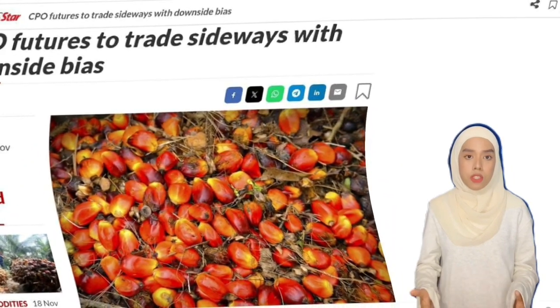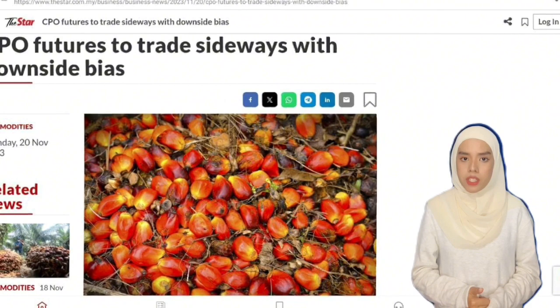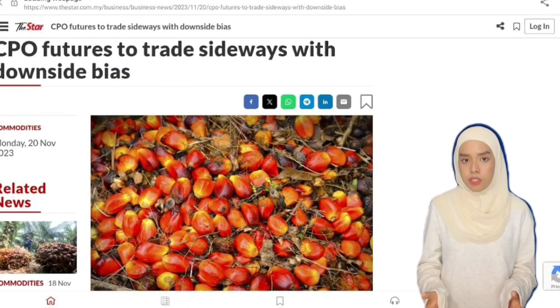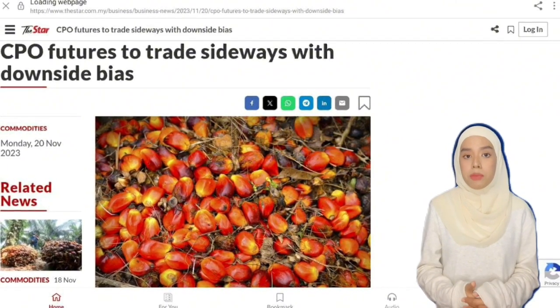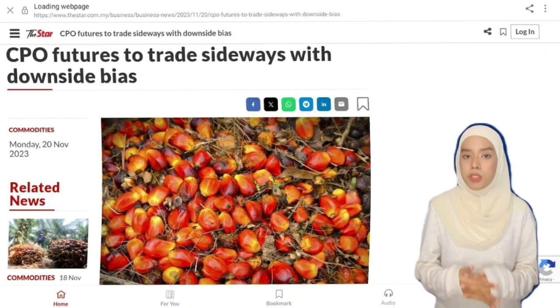Furthermore, on 30 November 2023, The Star published a news article about CPO Future to Trade Sideways with Downside Bias. Due to the unfavorable attitude of the world's market, the Bursa Malaysia Derivatives crude palm oil, CPO, futures contract is predicted to trade sideways this week with a bearish bias. In trading, getting professional advice and opinion can be very helpful, but it's important to approach this process critically and take into account a variety of viewpoints.